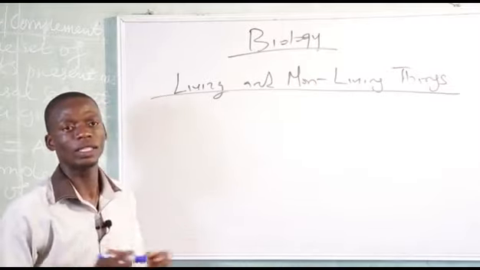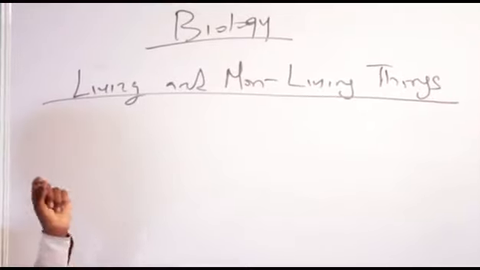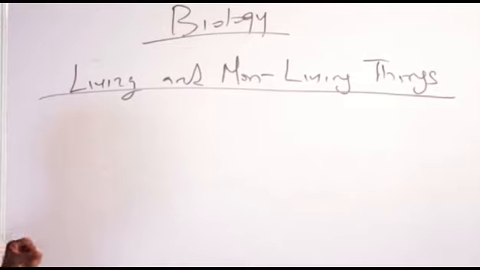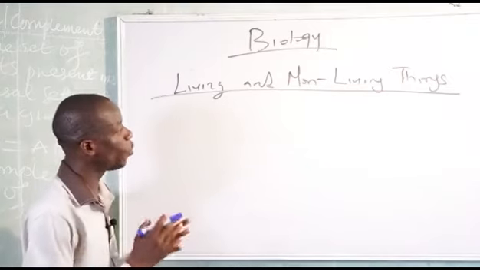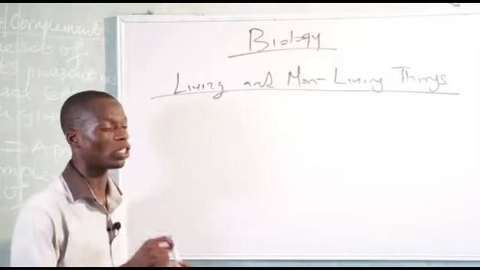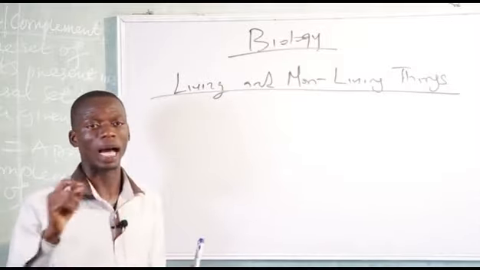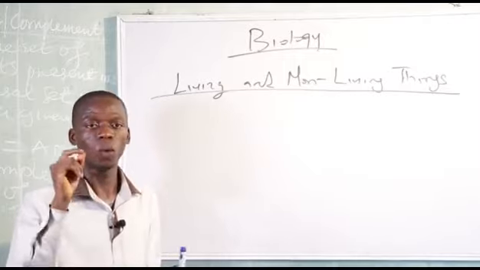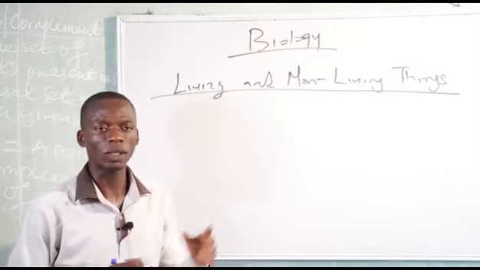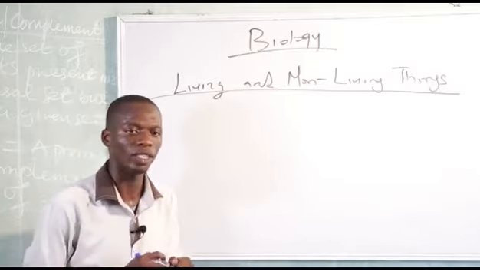And what are non-living things? Non-living things are things that have no life in them. Anything that has no life in it is referred to as a non-living thing. Examples are air, water, stone. They are non-living things. Now we're going to talk about the characteristics of living things.